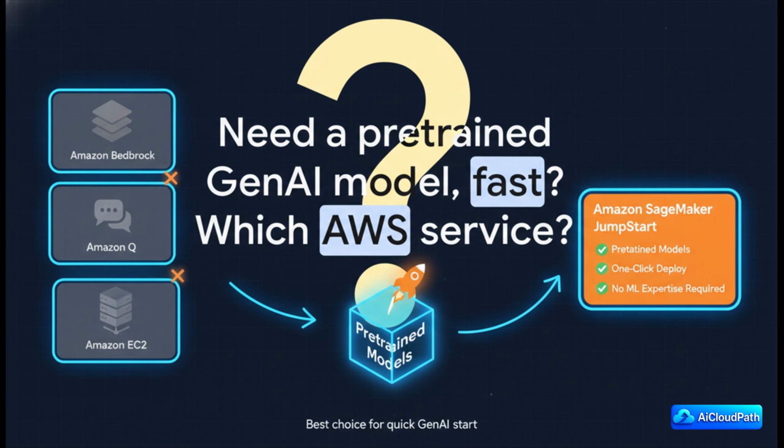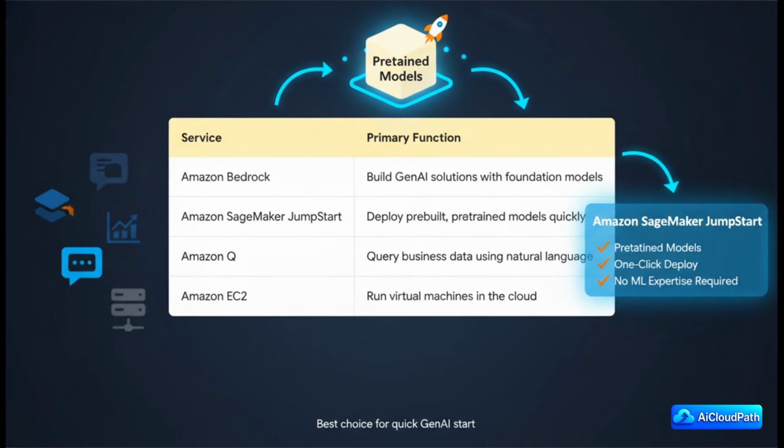Where do you turn? Okay, so in the ring, we've got 4 main contenders. There's Amazon Bedrock, SageMaker JumpStart, Amazon Q, and of course, the classic workhorse, Amazon EC2. Now, each of these is a powerhouse in its own way, but for our very specific mission, speed and a ready-to-go pre-trained model, only one of them is the perfect fit. Let's break it down and find out which one.